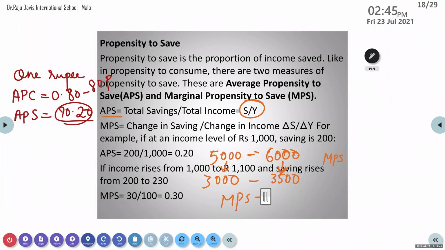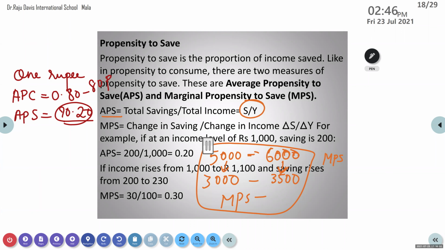What was the previous income in this example? 5000. It is increased to how much? 6000.